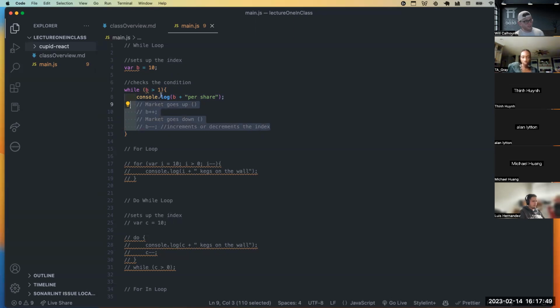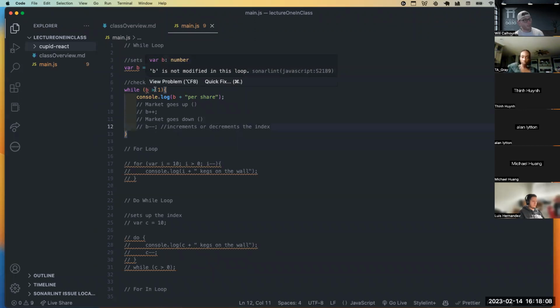So then once it gets to the end of my loop, it's going to come and say, is 10 greater than 1? Well, yes, it is. So it's going to console log this. And it's going to do that forever. If you were to run this, your computer will lock down because it's constantly running because the condition's never changing, right?